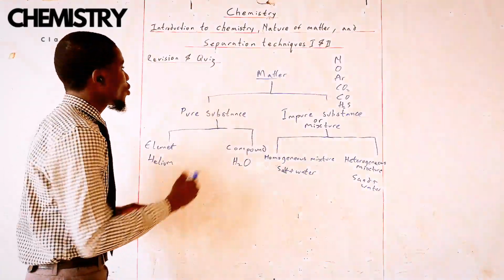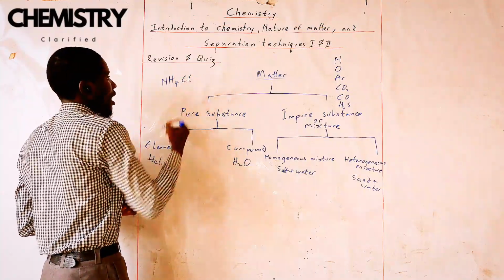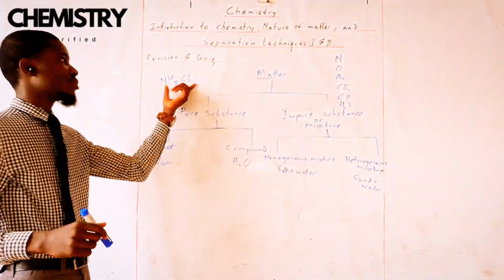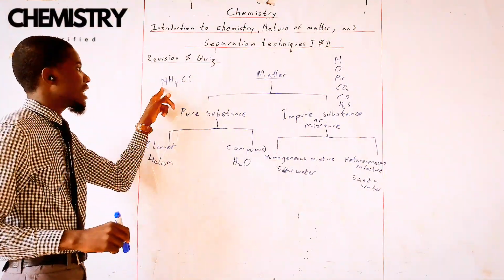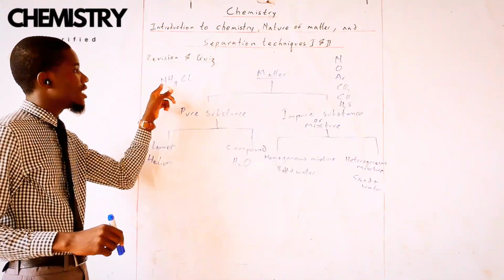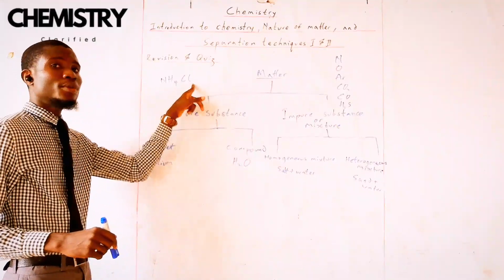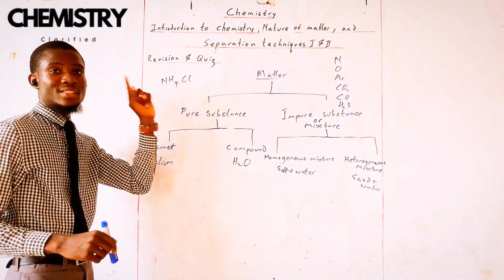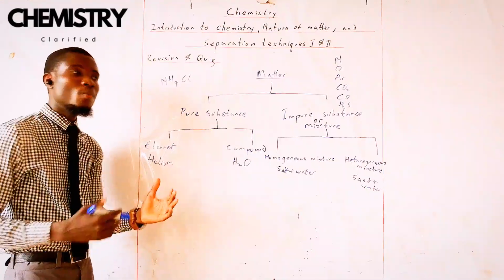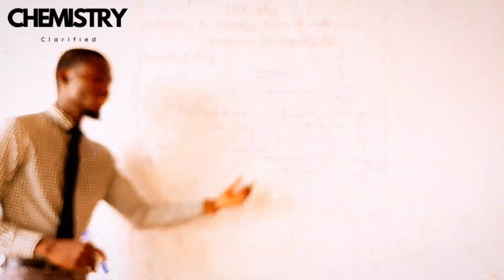This is another example of a compound. I stated it before. This is a compound: ammonium chloride, when I was citing an example of substances that can sublime. Notice that this one is also a compound, but it has more than two elements. This is nitrogen, one nitrogen, four hydrogen, and one chlorine. This is 1, 2, 3 elements that are inside this particular compound. So a compound might have more than two elements, but it must have at least two elements for it to be a compound.